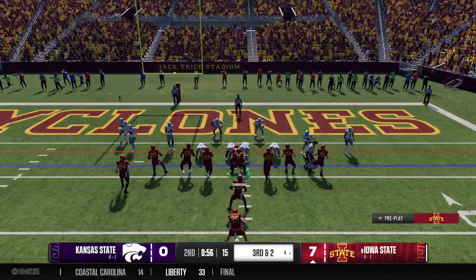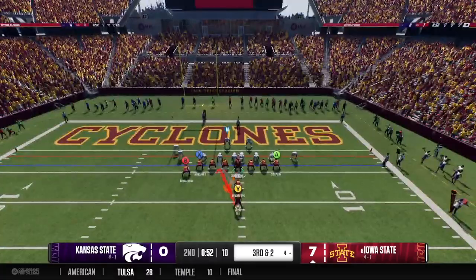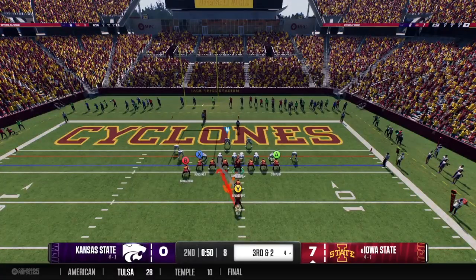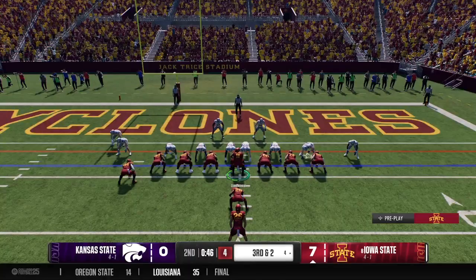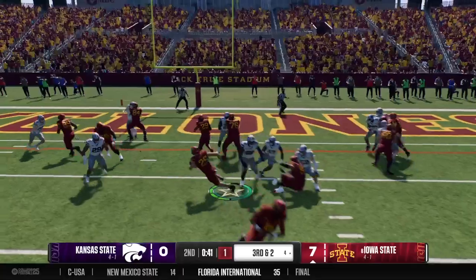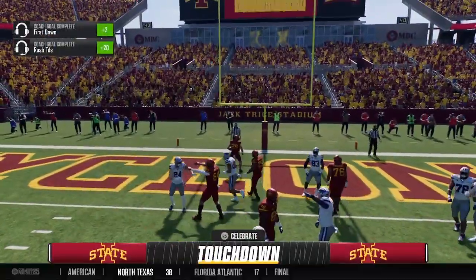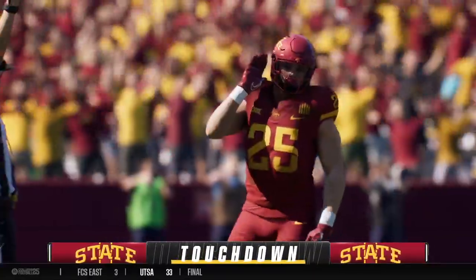They'd love to pick up this third down and get a fresh set with first and goal. On third and short, they keep it on the ground here. And he takes it in for the score. Touchdown, Iowa State.